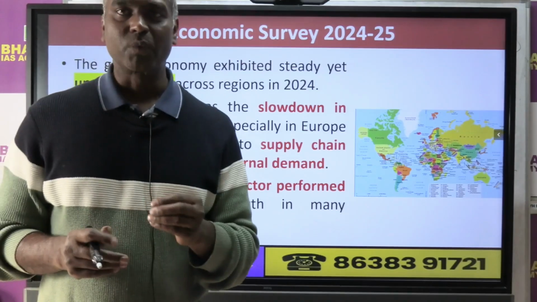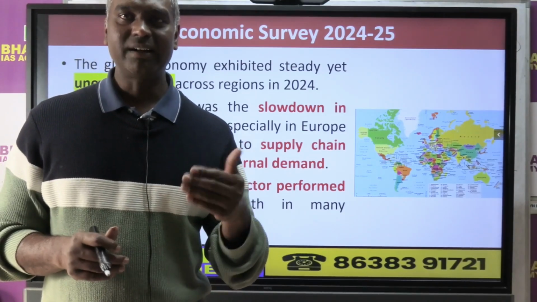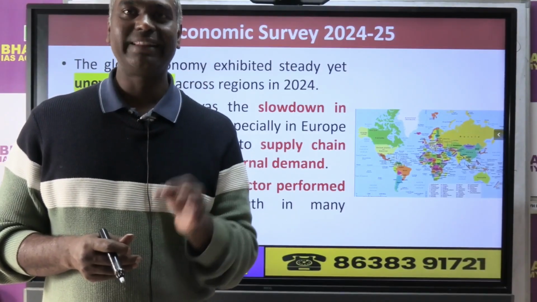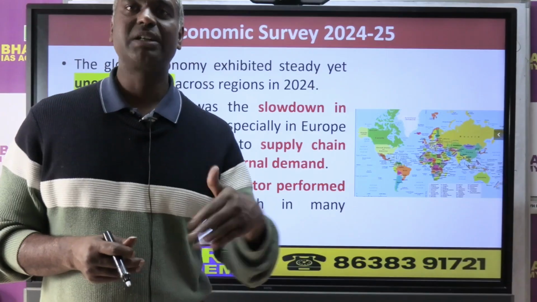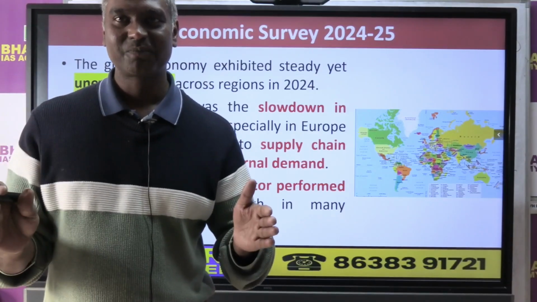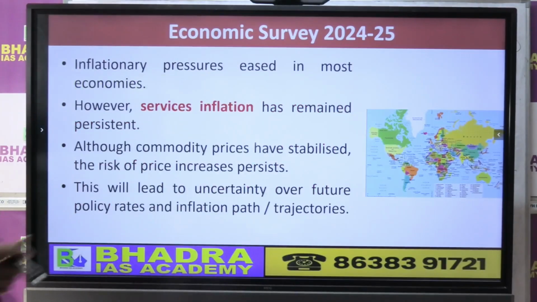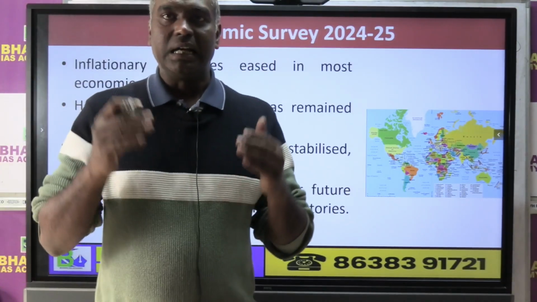Very simple. The global economy had some problem. What was the problem? There was a slowdown in the manufacturing sector, but the service sector fared well, right? This is the key point to understand. Now let's go further. As a result, what happened in the global economy?